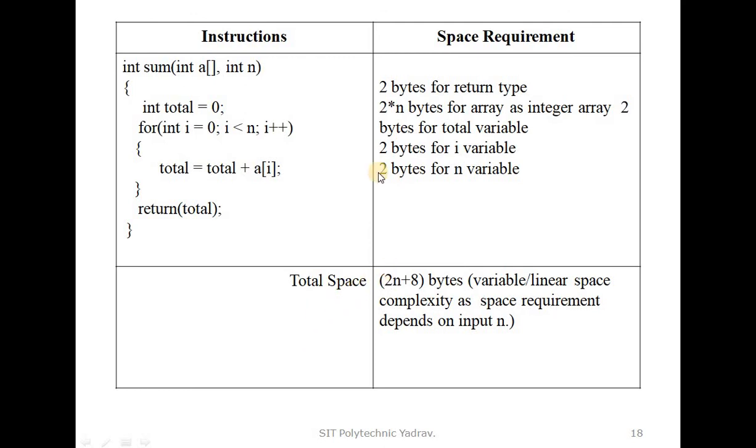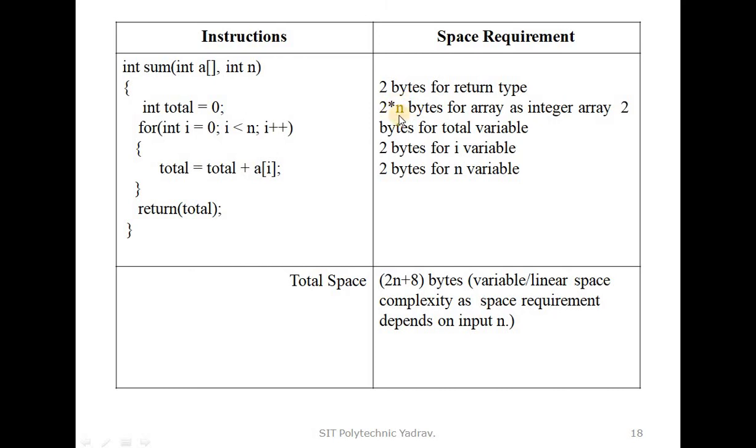So the total space is 2n plus 8. How do we get 2n? This is 2 plus 2 is 4, plus 2 is 6, plus 2 is 8. There are 8 fixed bytes and there is 2 into n. This is n because the array does not specify how many numbers we pass. The number of numbers passed into the integer data type is used to calculate that space. So this is said to be 2 into n.